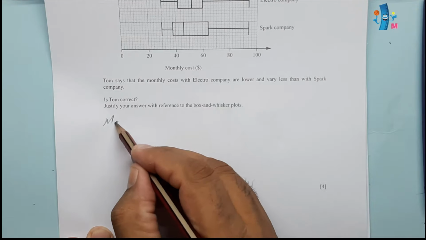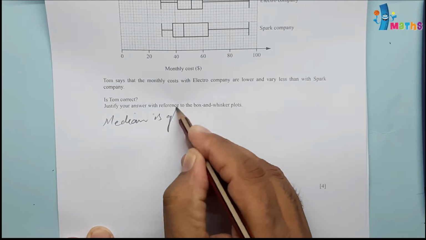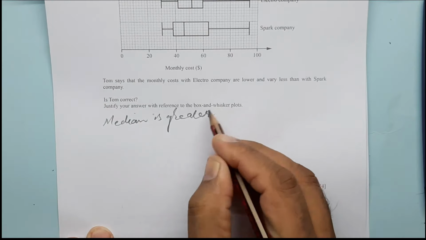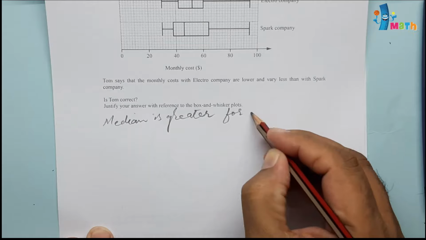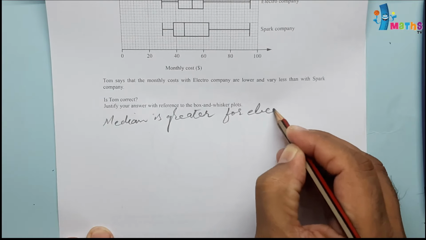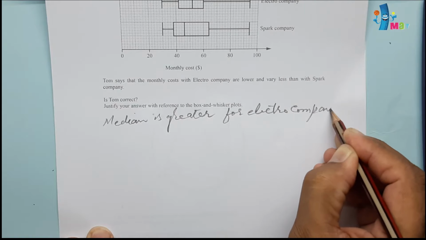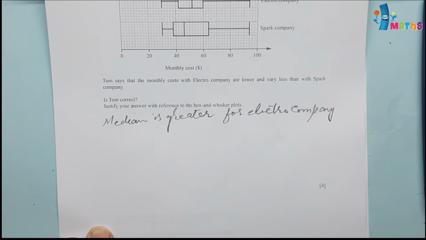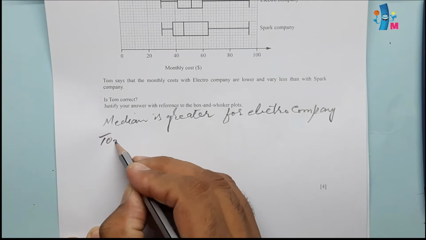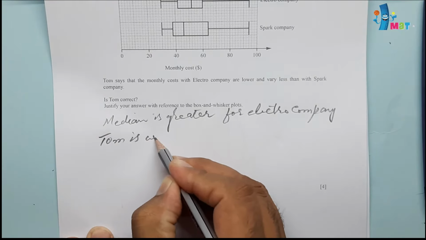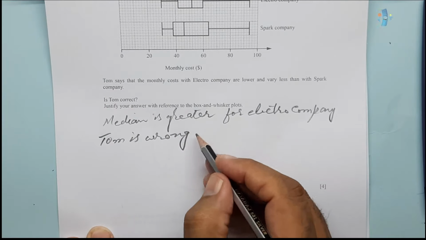So we'll write median is greater for Electro company, is greater in case of Electro company. Tom is wrong, because Spark is cheaper.